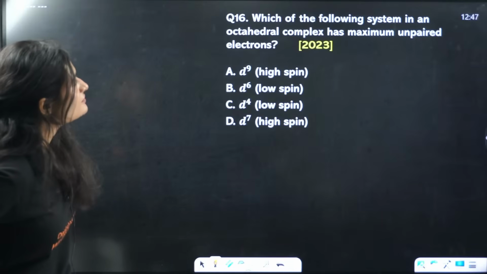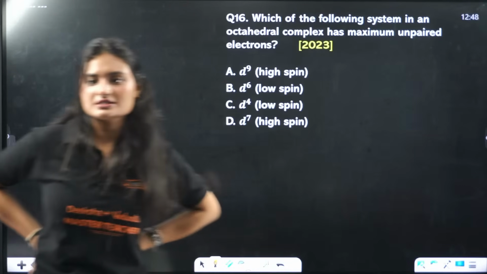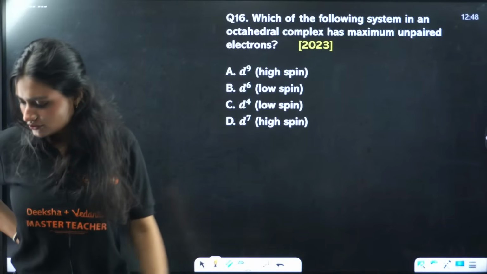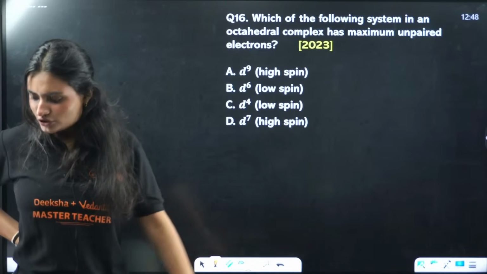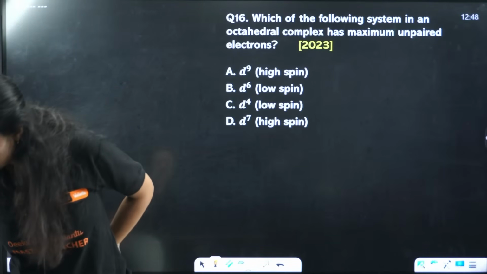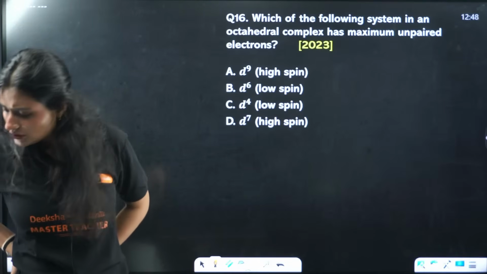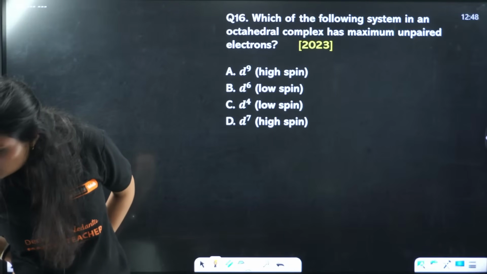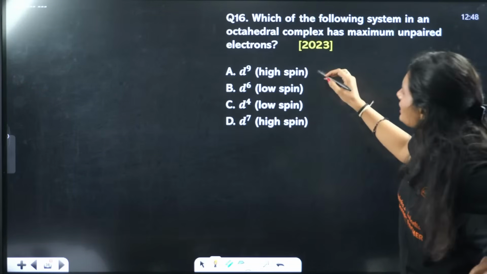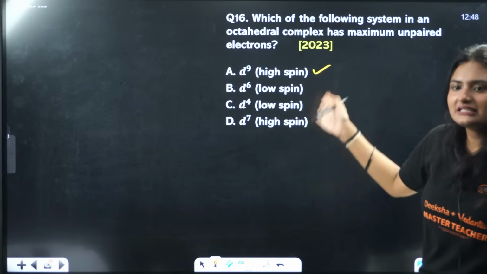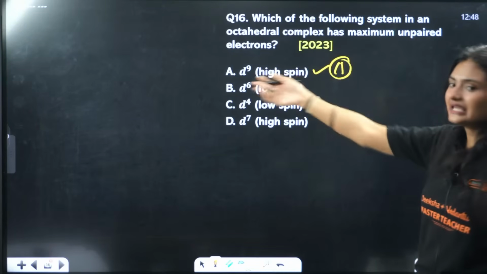Which of the following systems in an octahedral complex has the maximum unpaired electrons? Very easy. The number of electrons can be found by atomic number minus oxidation state. For D9 high spin, D9 will obviously have the least, even if it's high spin or low spin, only one electron will be unpaired. The other 9 will be paired.